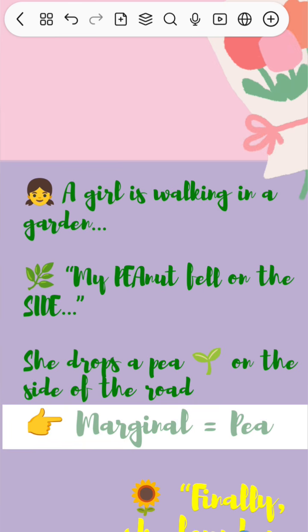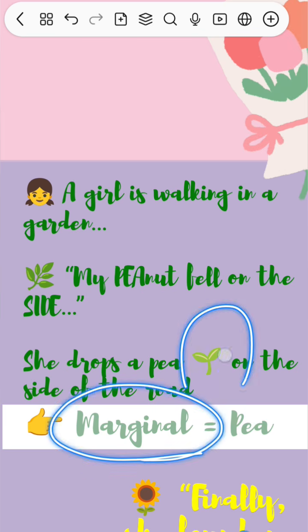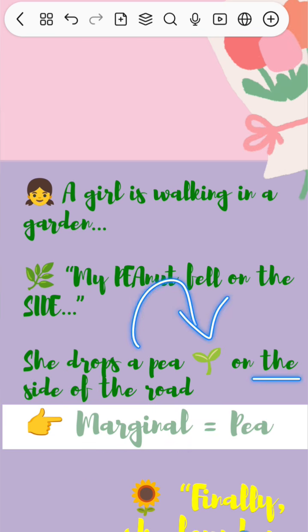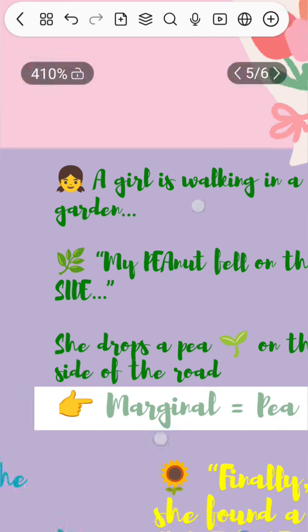She suddenly noticed, she's saying, "My peanut fell on the side." When she walked, her peanut fell on the side. So when you hear the side in the presentation topic, what should you remember? Side means marginal. In the marginal presentation, our example is pea, the pea pod. She drops her pea on the side of the road. So marginal means pea. We can easily understand that.